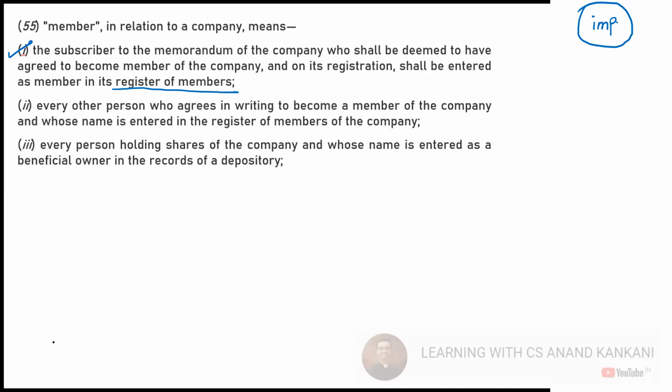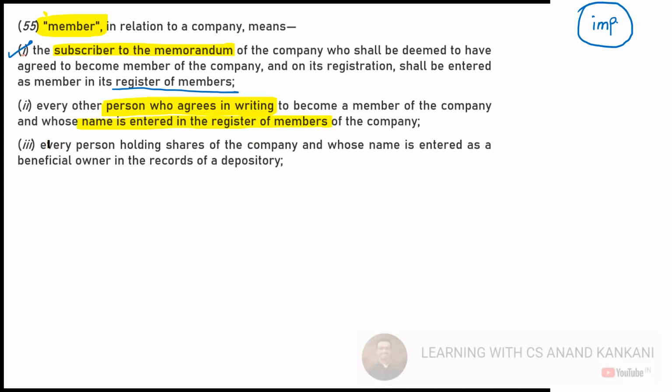So one way to become a member of a company is to subscribe to the memorandum. If you are a subscriber to the memorandum, you are a member of the company. Second, every other person who agrees in writing to become a member of the company and whose name is entered in the register of members. So that is the second way to become a member of the company.